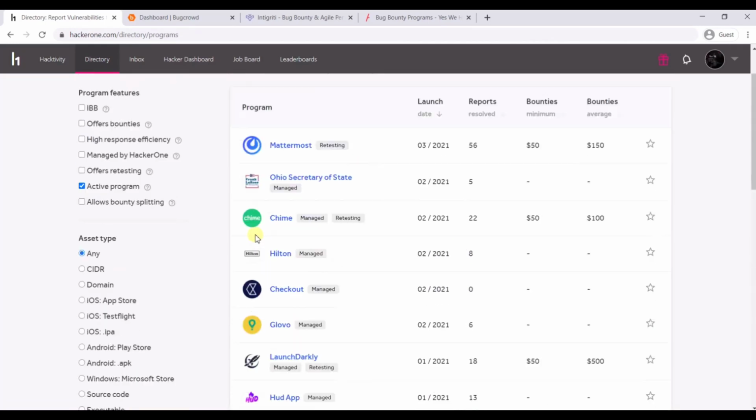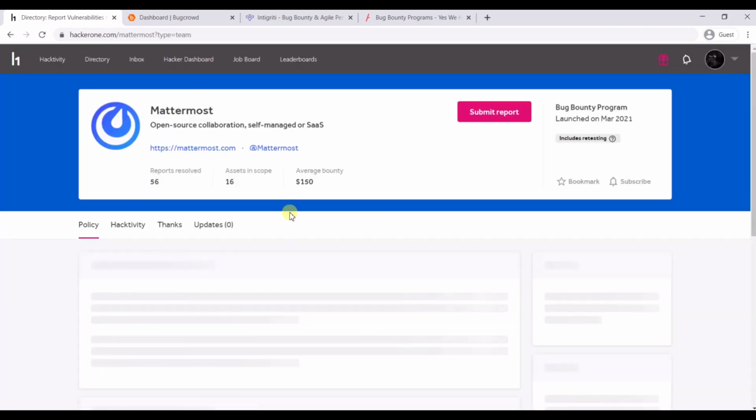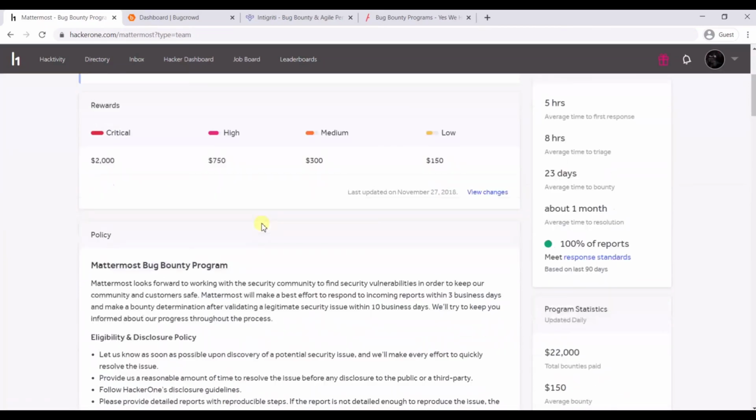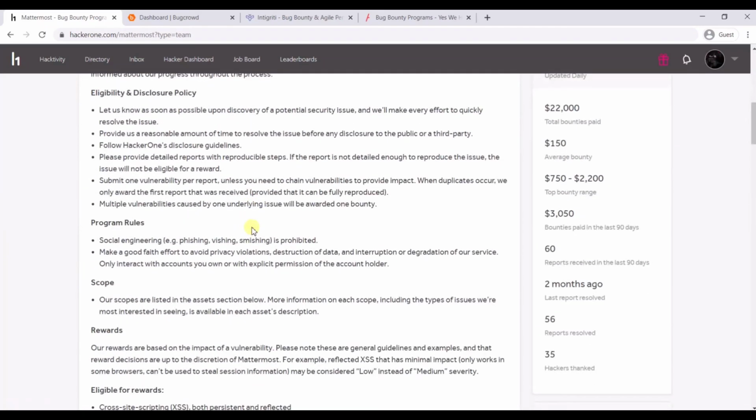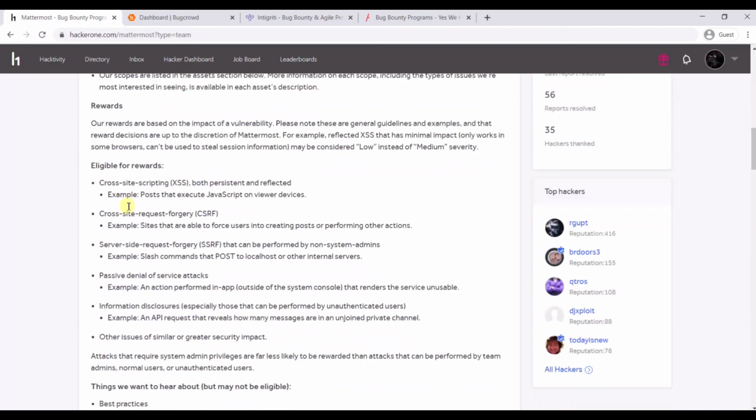You can work on these programs and earn money, and you can even learn more about new attacks through these programs as well. Here you can see the minimum bounty, the maximum bounty, and the average bounty. If you click on any program, then you can see the scope and other information, like what attacks you can perform on this application and what things are in scope.